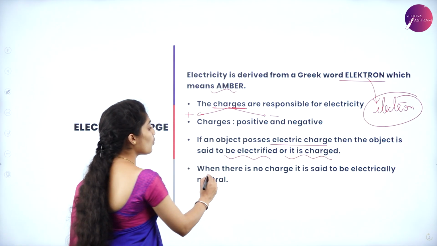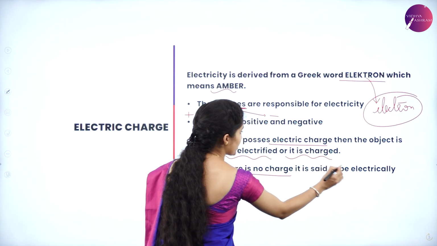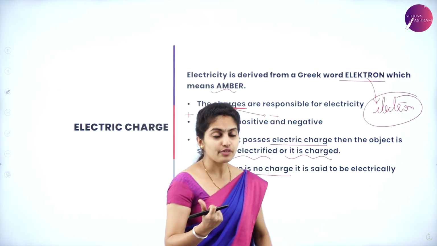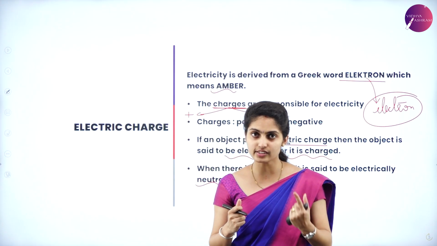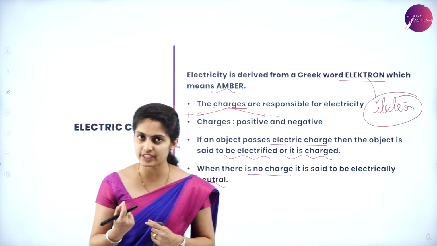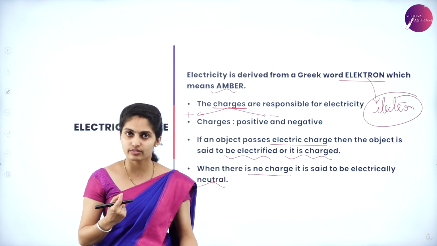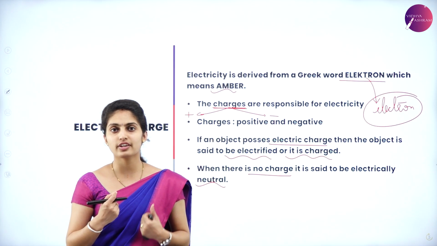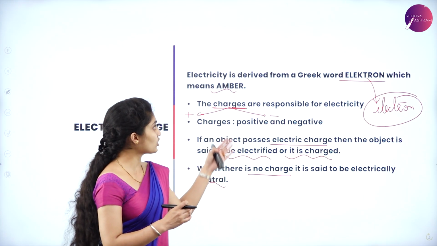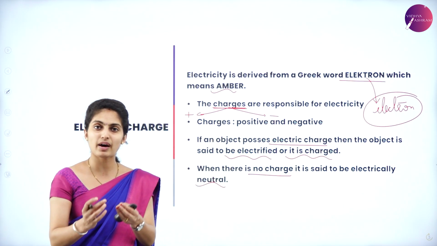So that is all about your electric charges. And when there is no charge, it is said to be electrically neutral. So there is positive, there is negative, and there is neutral charge as well. Positive means it's positively charged, negative means it's negatively charged, and neutral is the one which does not have either of the charges.